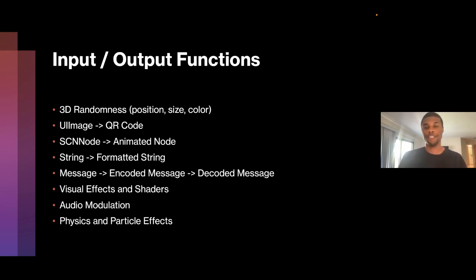Definitely, you can ask ChatGPT to make something hover up and down, or make it shake left and right, or whatever you need. Strings, to format strings. So if you're not a programmer, some of these words may be going over your head, but strings are essentially just text. And if you wanted to take some text and format it, let's say you had paragraphs and paragraphs like the big sky above us.